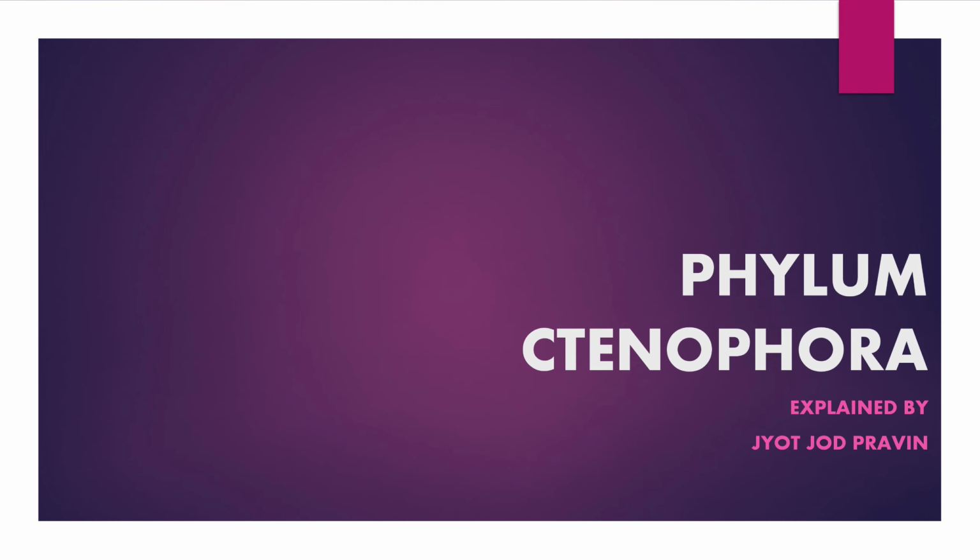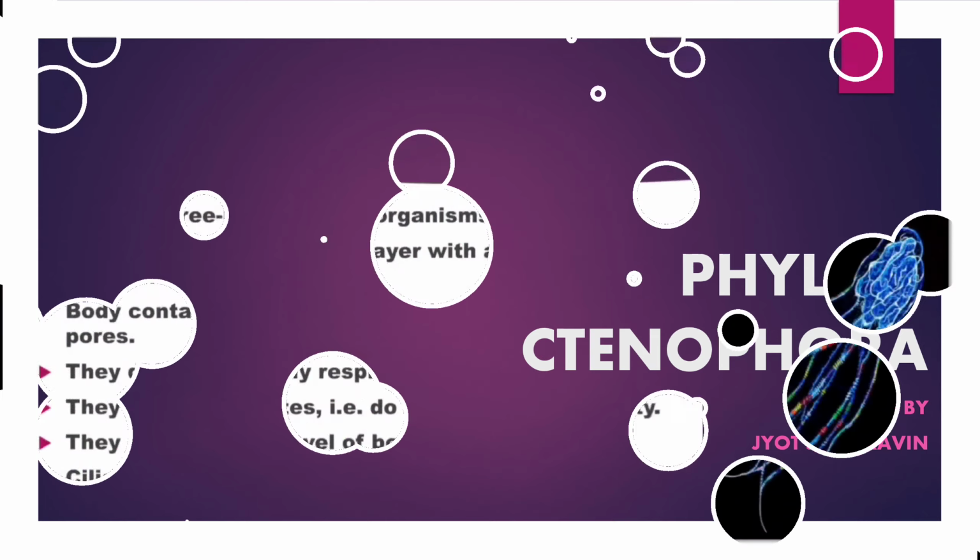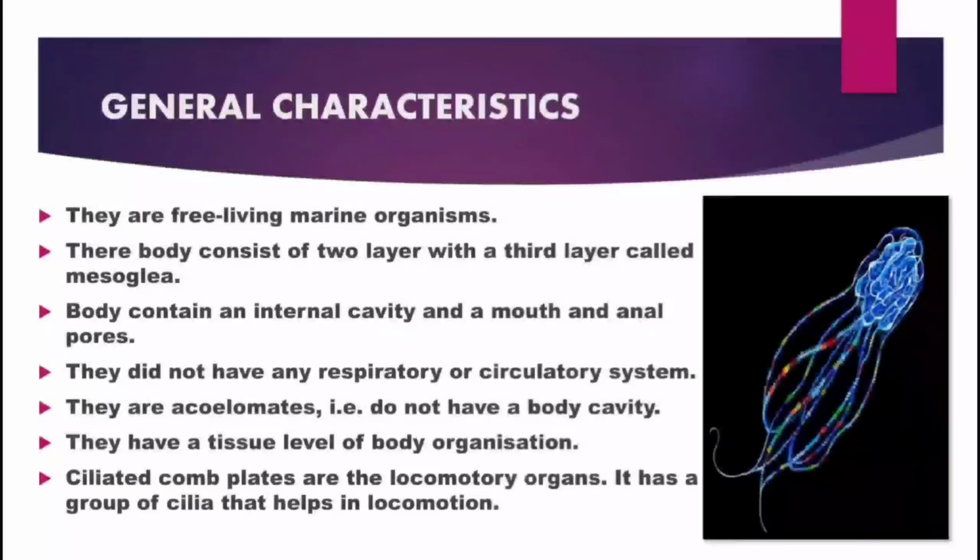Now let's understand phylum Ctenophora. General characteristics: they are free-living marine organisms. Their body consists of two layers with a third layer called mesoglea. The body contains an internal cavity, a mouth and anal pores. They do not have any respiratory or circulatory system. They are acoelomates, that is, they do not have a body cavity.